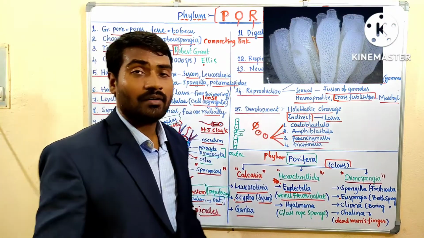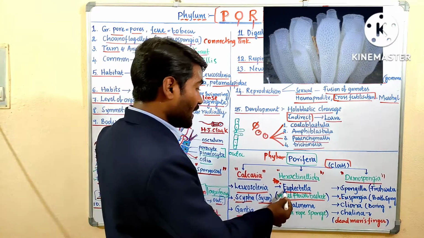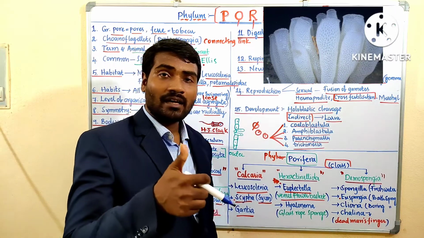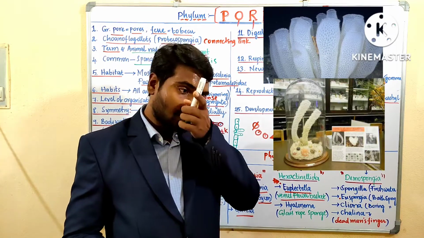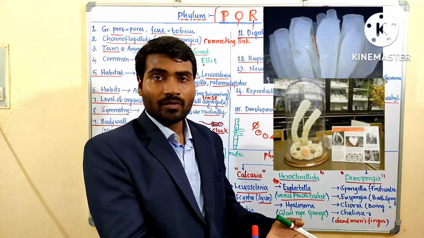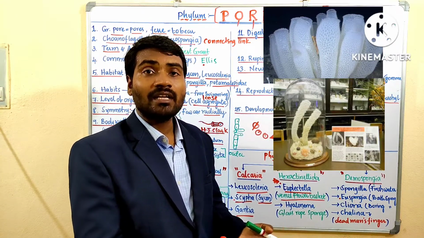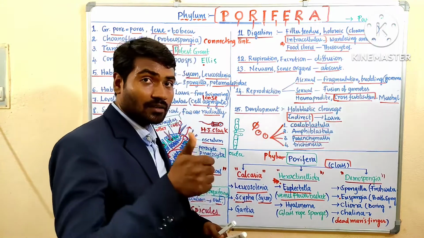Very important, an expected NEET question. Euplectella, common name Venus flower basket, because in Japan wedding ceremonies this Venus flower basket is given as a gift. That is why it is called Venus flower basket. Remember.